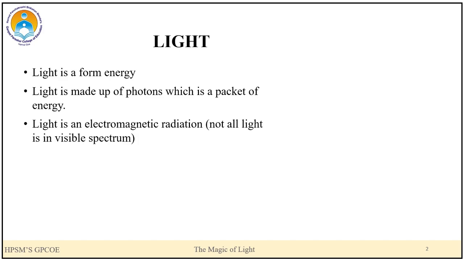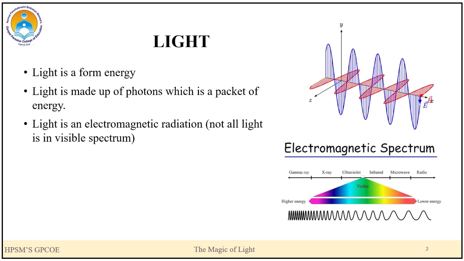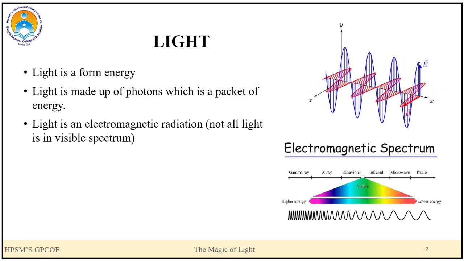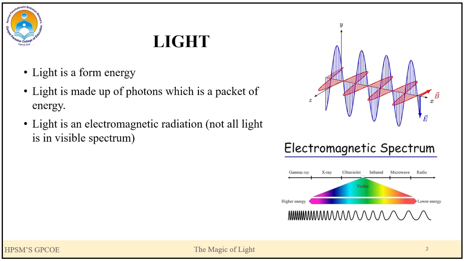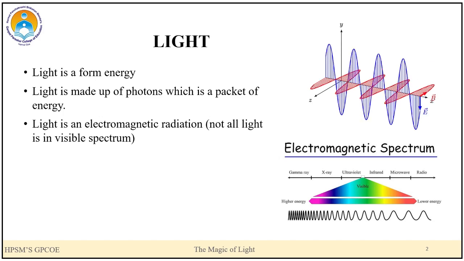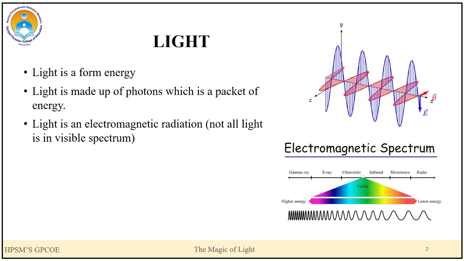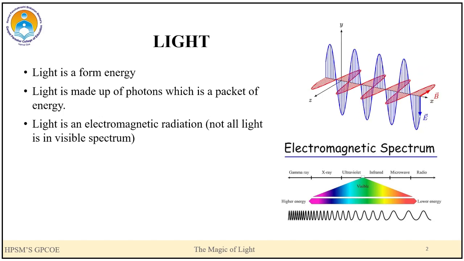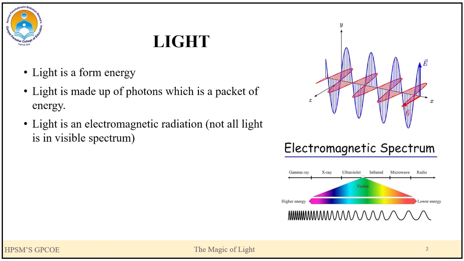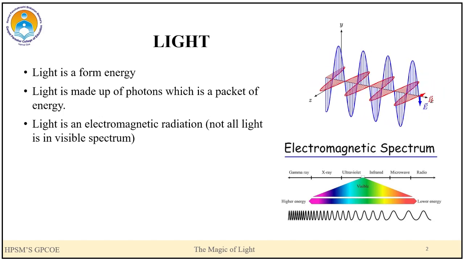Light is a form of energy. Light is made up of photons, which is a packet of energy. Light is an electromagnetic radiation. So what is electromagnetic radiation? You can see on the screen, there is electric field and magnetic field oscillating. So there is a wide electromagnetic spectrum. Here you can see it goes from gamma rays to the radio waves.